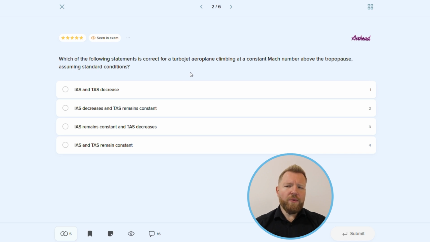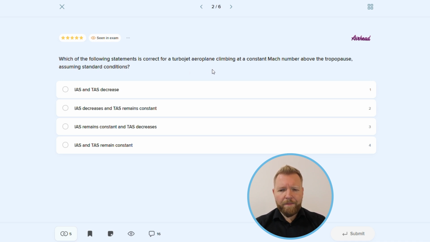Let's start with a small review of what a Mach number actually is. Mach number is a ratio between true airspeed and local speed of sound. Local speed of sound is only dependent on the temperature. That's very important to remember. In this question, the aircraft is climbing above the tropopause, where, assuming EASA conditions, the temperature is constant, therefore local speed of sound will also be constant.